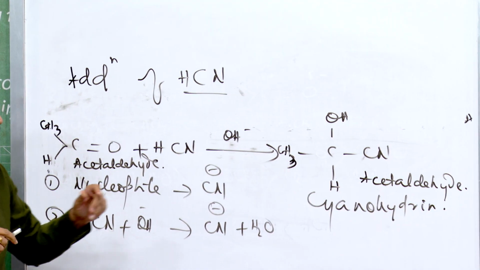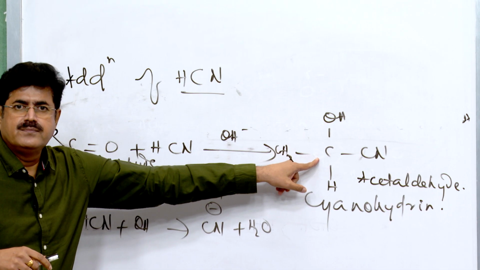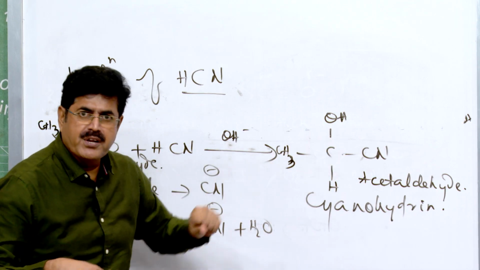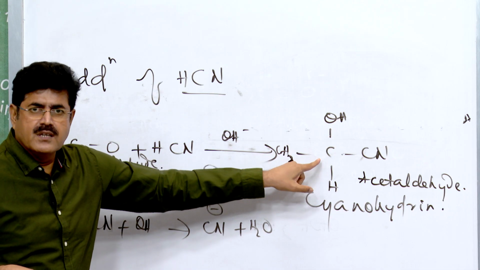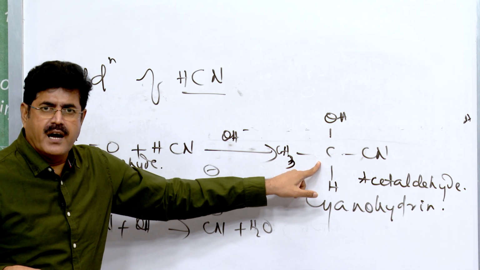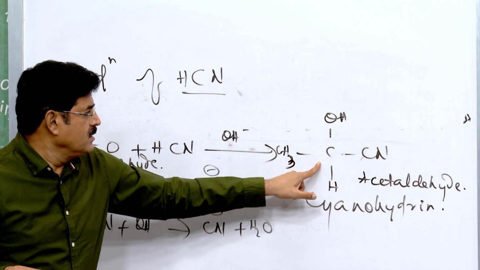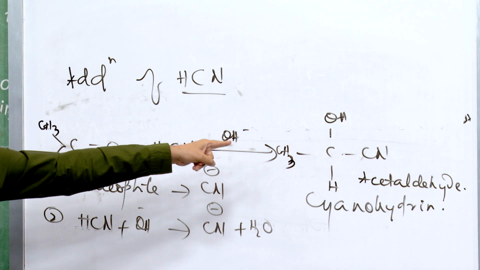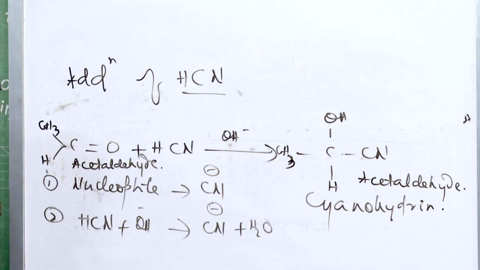Just see the carbon atom. Okay, please pay attention here. See the carbon atom. Is this carbon chiral? Yes, the carbon is chiral because it is bonded to four different groups.